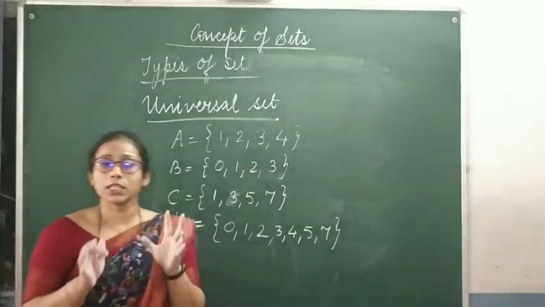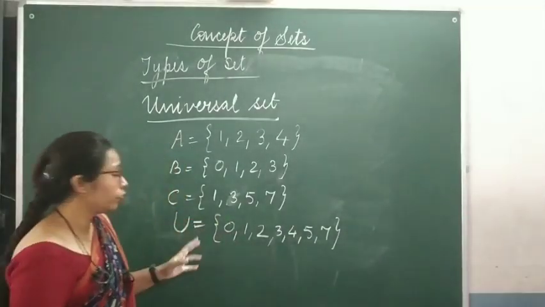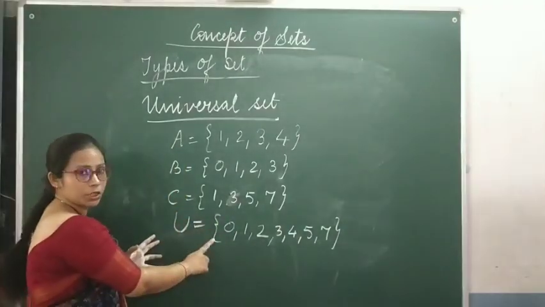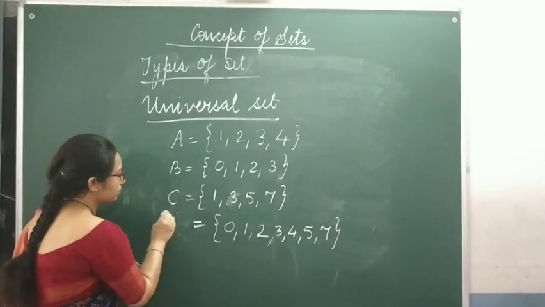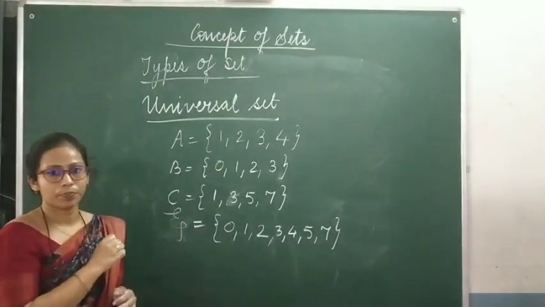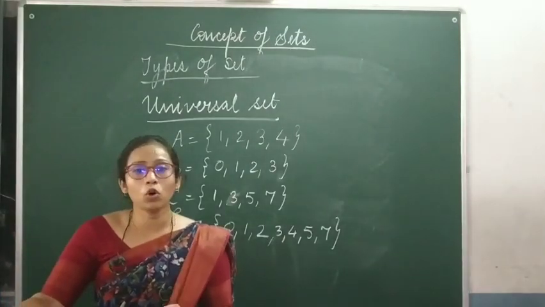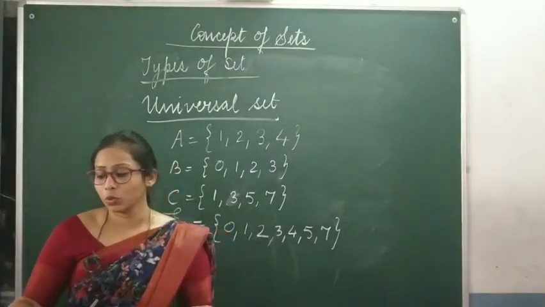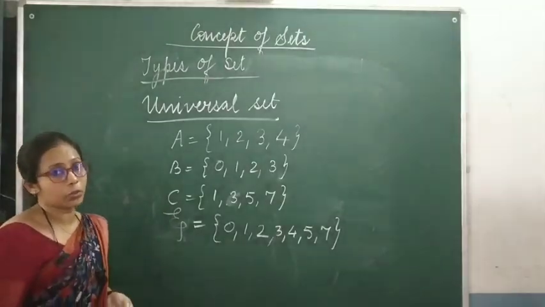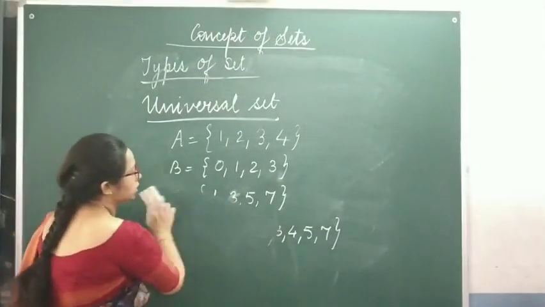So I hope this might be clear to all of you. And how do we represent this? Either we write U or we write it this way. Okay, these are the ways how to represent universal set. I hope this might be clear to all of you. Now let's talk about equivalent set and equal set.